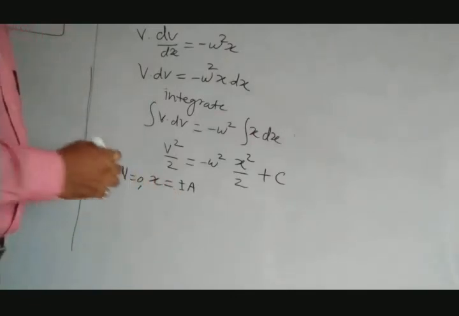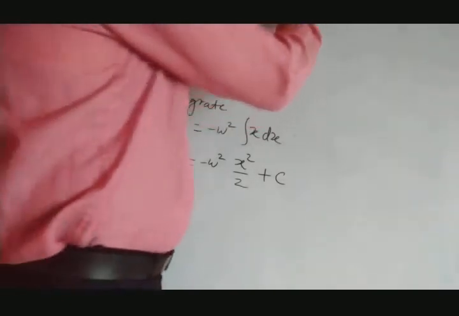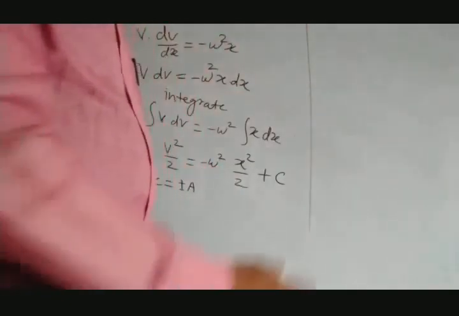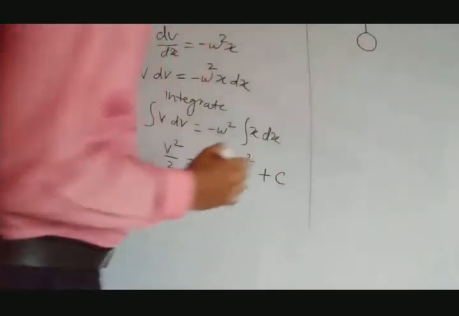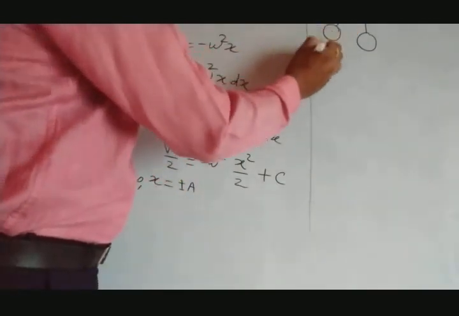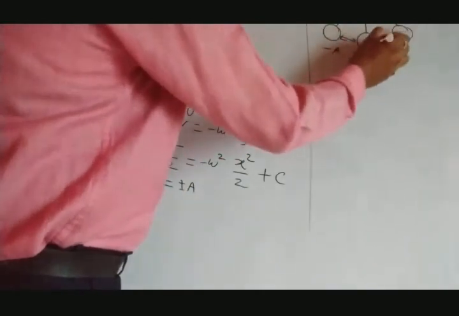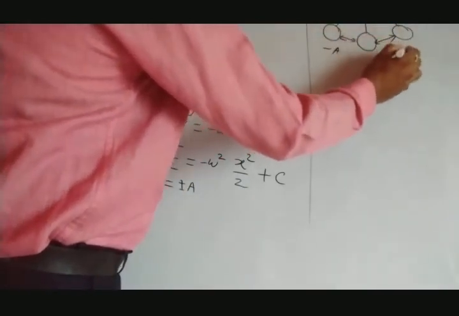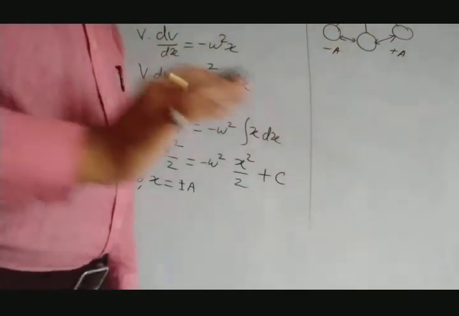Now how is it possible? Just take one example for this. If we see a simple pendulum, we have seen. Okay, simple pendulum. Let's see. So this is a simple pendulum. When this simple pendulum or bob comes here, it is minus a, this distance. When it goes here somewhere, it is plus a. And that plus a or minus a is said to be the amplitude, the maximum displacement.